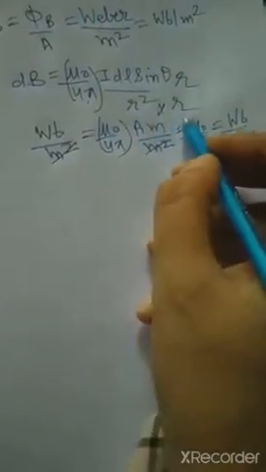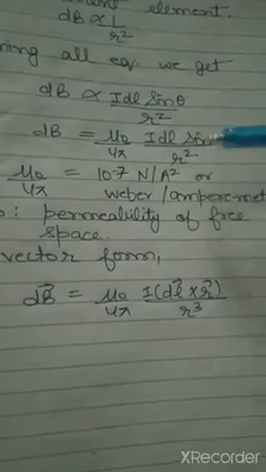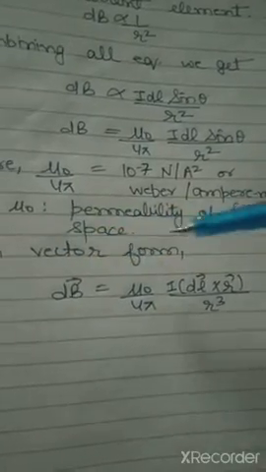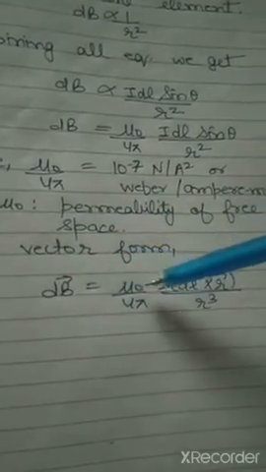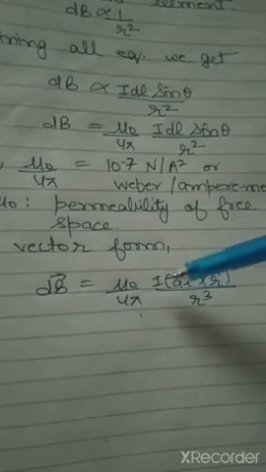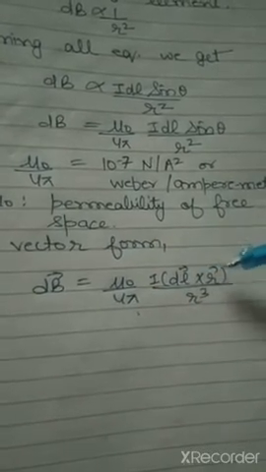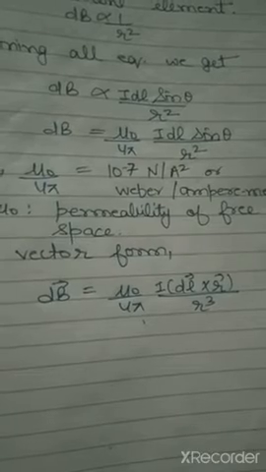This will become r cube, and this will become r dl sine theta. Now we can write this as r cross dl. That is why, when we write this in cross product, because here it is sine theta, dB will become equal to mu naught by 4 pi I dl cross r by r cube.